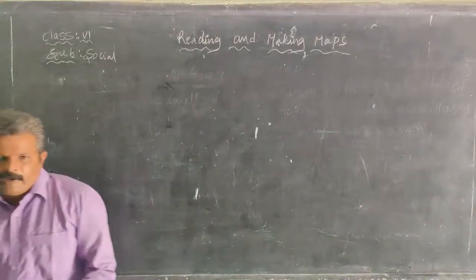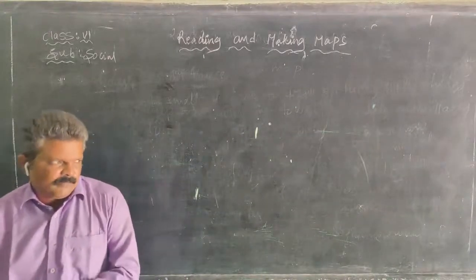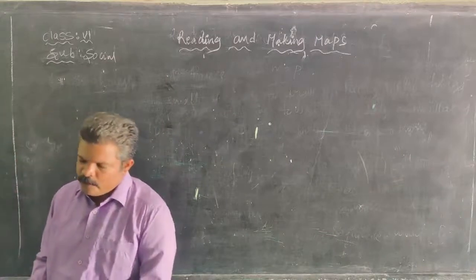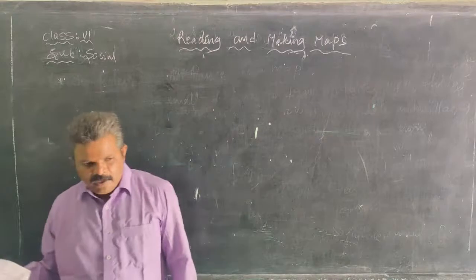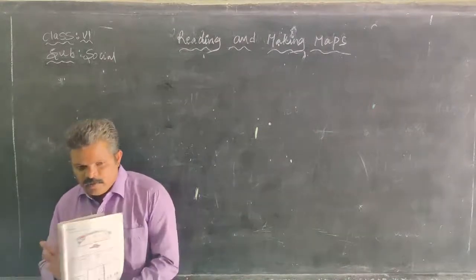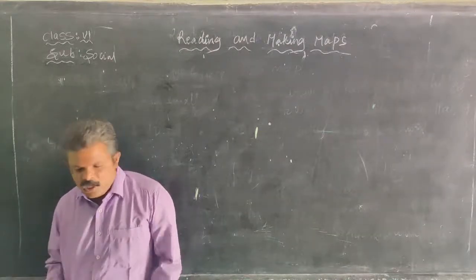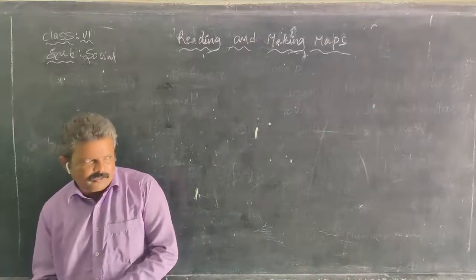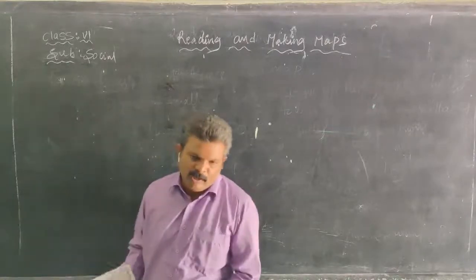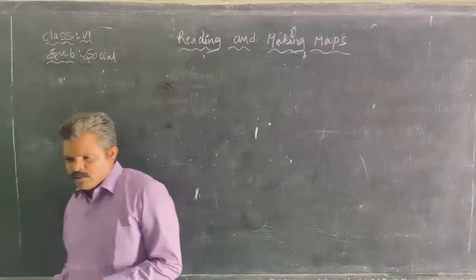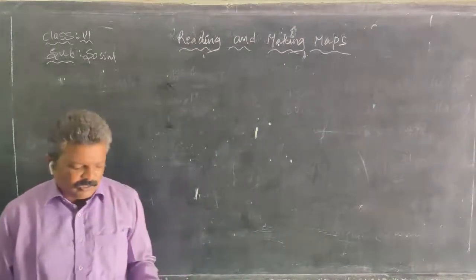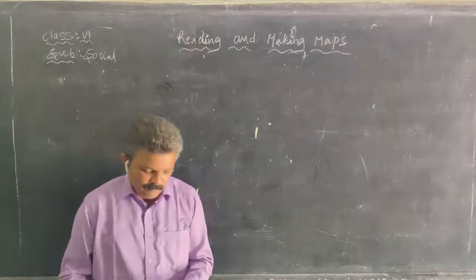That is also discussed. Meters converted into centimeters. Directions: this picture shows north, south, east, west. There are also subdirections: northwest, northeast, southwest, southeast.